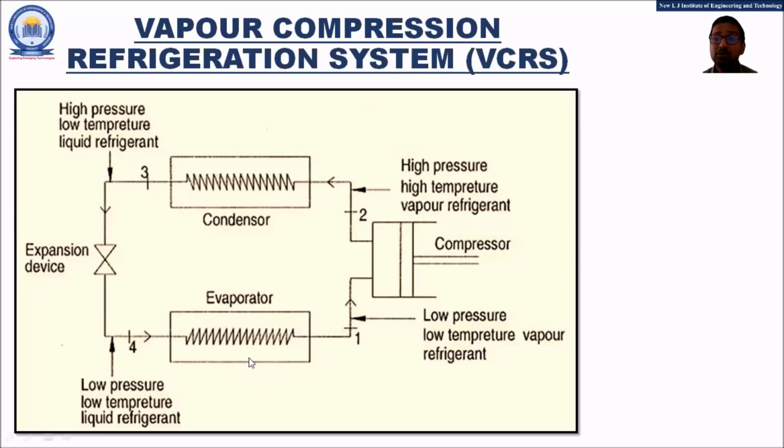That means the space which we have selected for making the cool environment, from that particular space, the refrigerant will be absorbing the latent heat of evaporation.